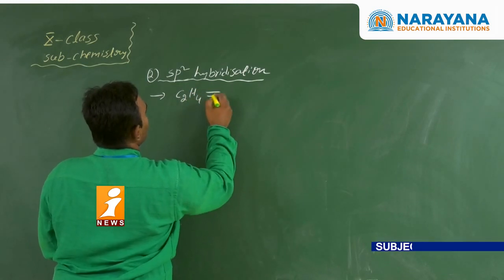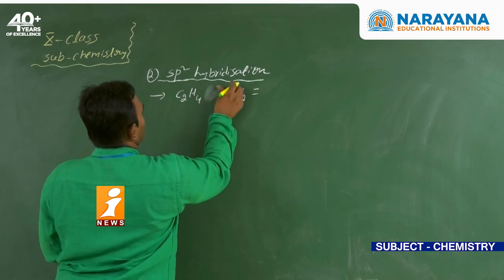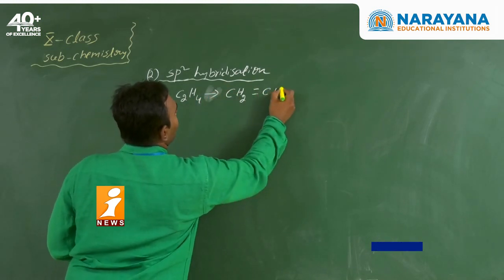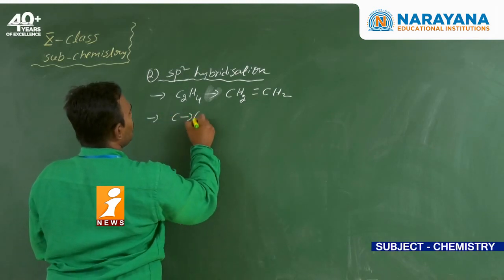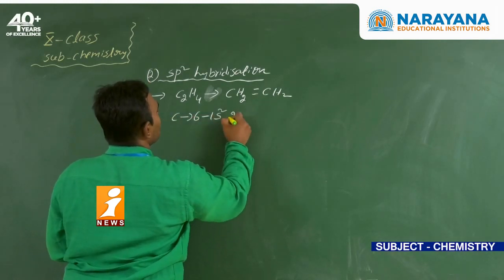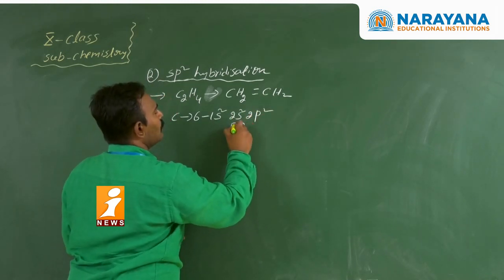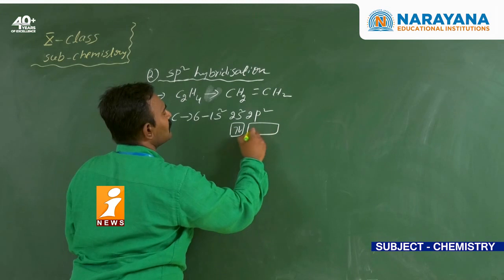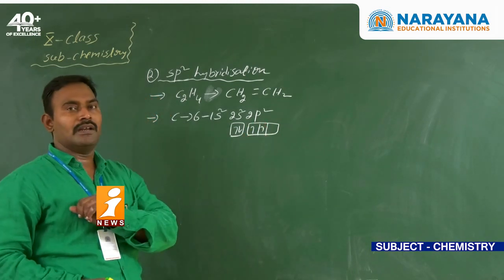If you write the structure, it is CH2 double bond CH2. Now, carbon has atomic number 6 and configuration 1s2, 2s2, 2p2. In the outermost shell there are 4 electrons: in the s orbital 2 electrons, and in the p orbitals 2 electrons.